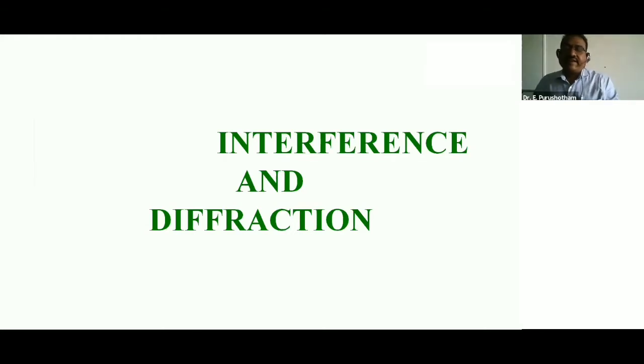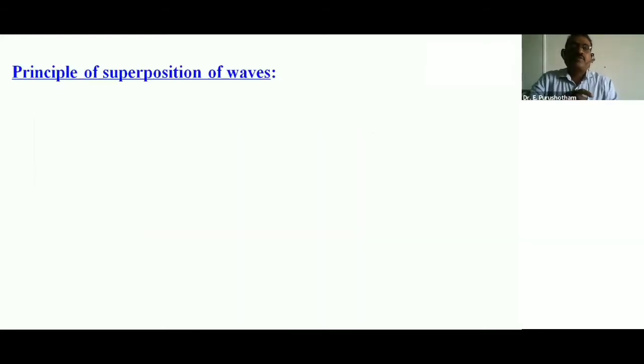So, first interference, starting with the principle of superposition of waves. Simply remember the principle of superposition: the resultant y is equal to y1 plus y2 plus y3 and so on. That is the principle of superposition. What is the definition of the principle of superposition of waves?